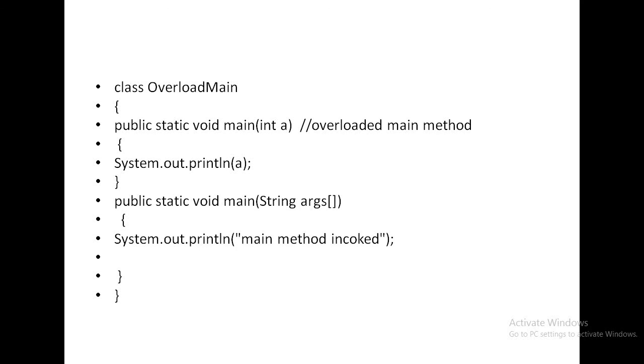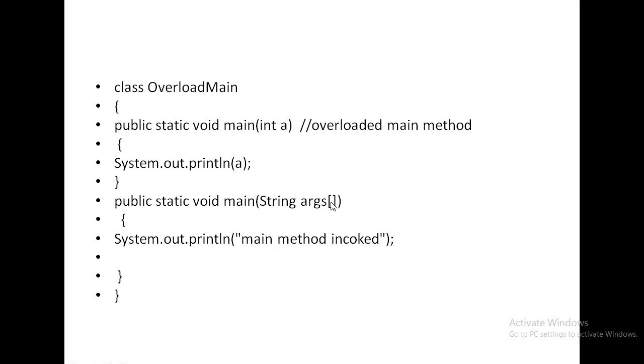So see, in this program, this is a main method, this is a main method. So this is known as overloading of main method. My program contains 2 main methods, but they are different in argument. This is known as integer argument, this is known as String type of argument.